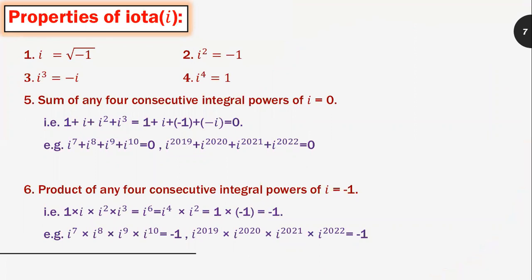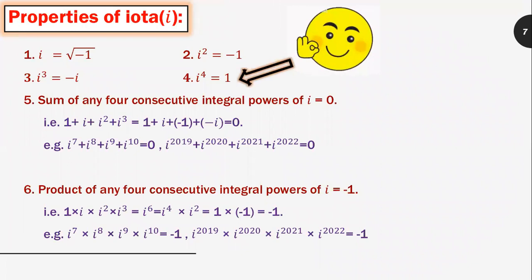Number 1, i is equal to root of minus 1, which is given by Euler. Number 2, i square is equal to minus 1. Number 3, i cube is equal to minus i. Number 4, i raised to 4 is equal to 1. i raised to 4 is the golden property of iota.